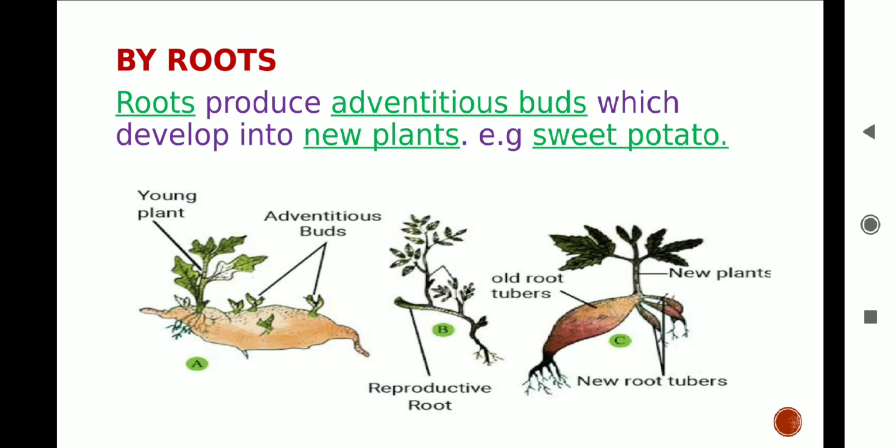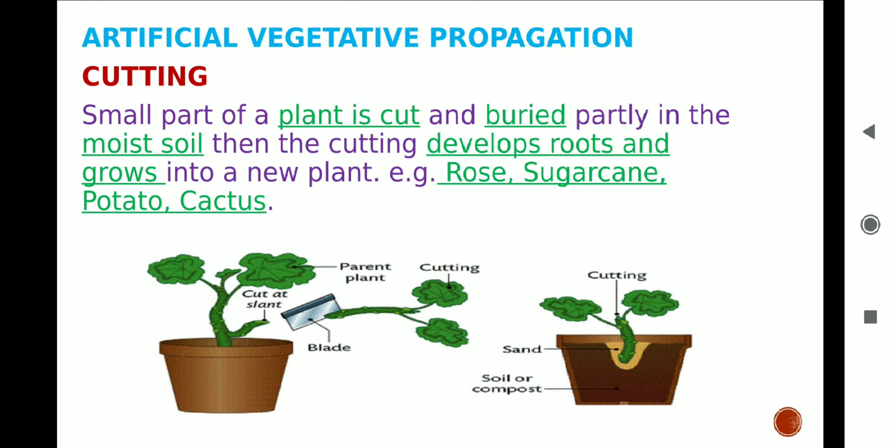Now the last topic of today's class, artificial vegetative propagation. It can be achieved with the help of man. These are of three types. The first method is cutting. In this method, a small part of a plant or stem having at least a bud is cut with a sharp knife, and the lower part of the cutting is buried gently in moist soil.